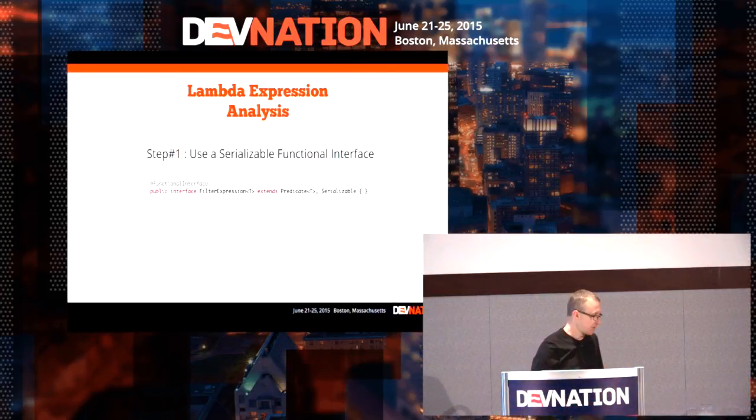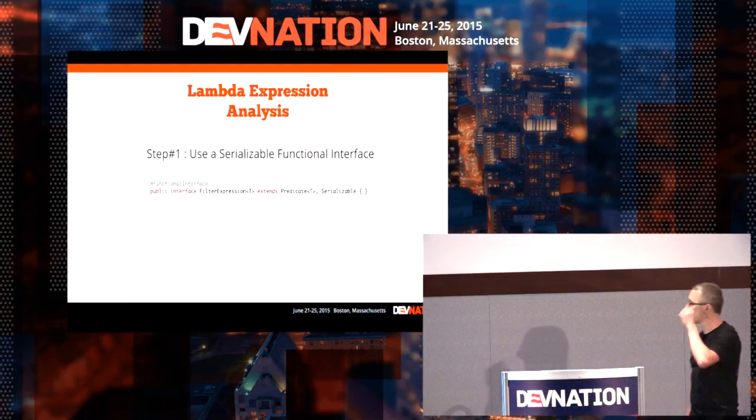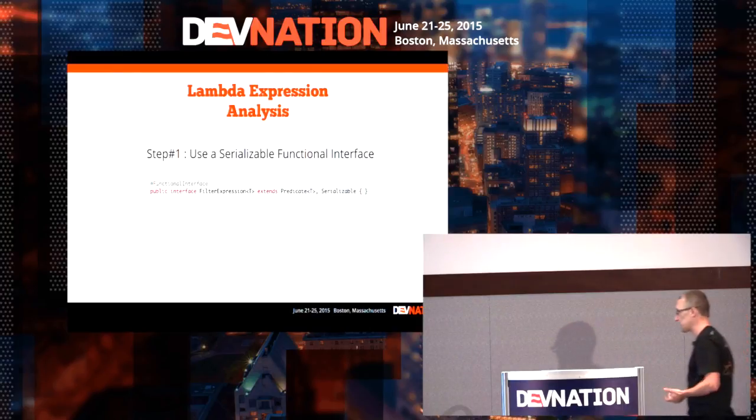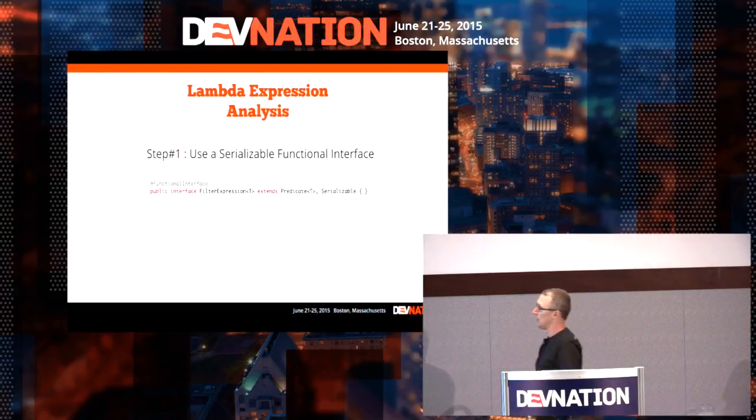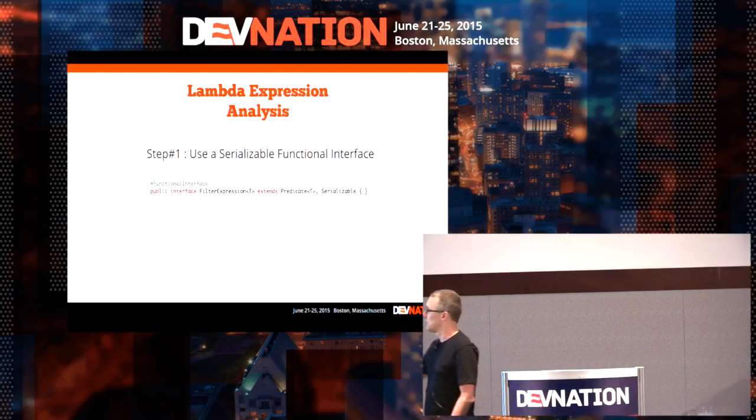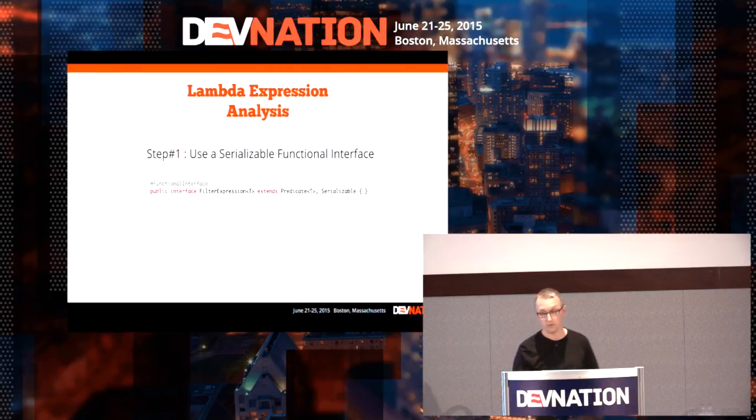So I did a bit of research, and actually what you can do is, if you use a functional interface which is serializable, so I made this kind of functional interface. I extend a predicate because I want to make a predicate, but it's serializable. I hope I pronounce it correctly. Otherwise, you see what I mean.